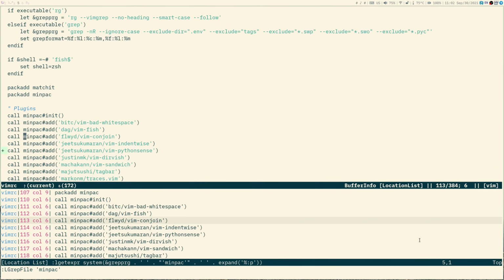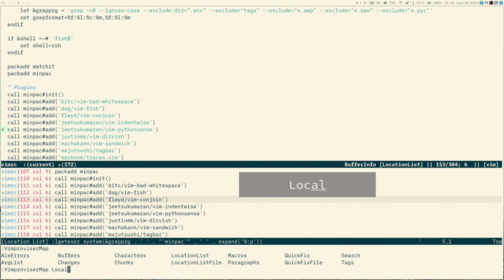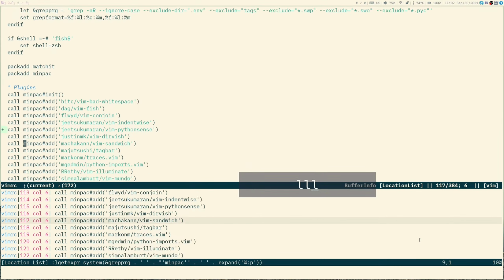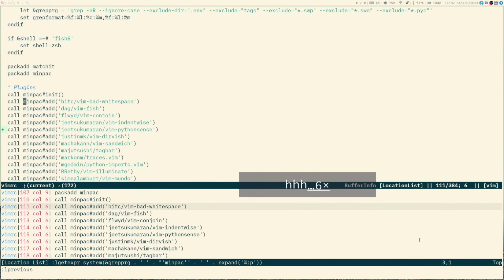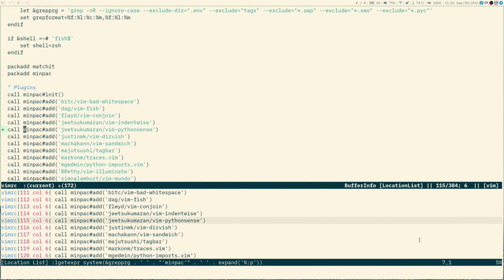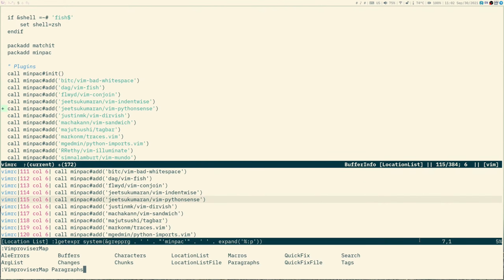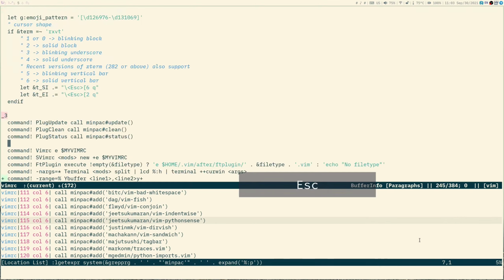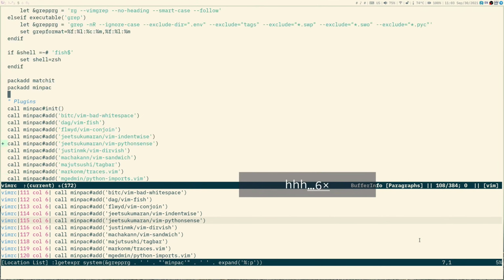So let's use Vimproviser. It will map a location list pair, and now I can do L instead of bracket L, and H to go back. If I want to go back to going over paragraphs, I can do this, and now H and L are going over paragraphs. So this is nice. It allows basically the same as you would do a remap on the fly, but shorter.